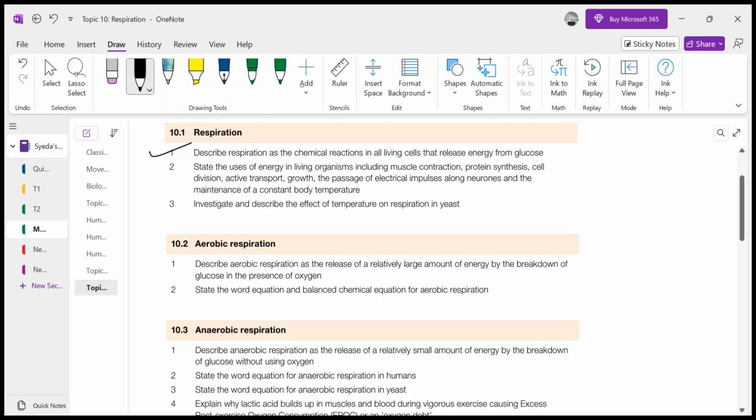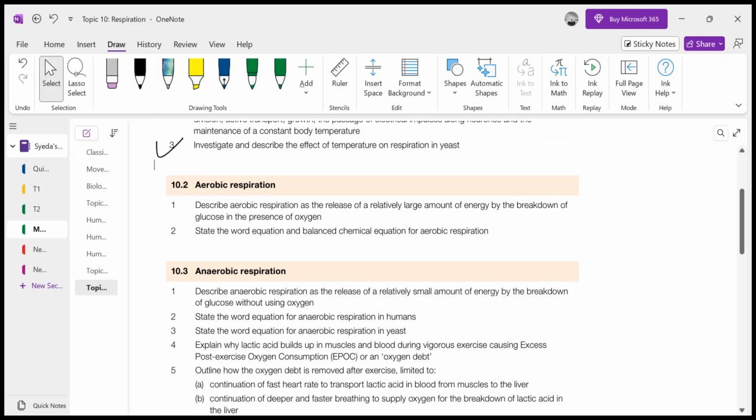So we have done the description of respiration and the uses of respiration, and we have also discussed this because it is part of Paper 4. When we have a session on Paper 4, we will discuss different experiments, including one that covers yeast respiration.